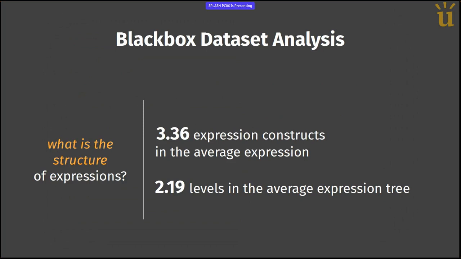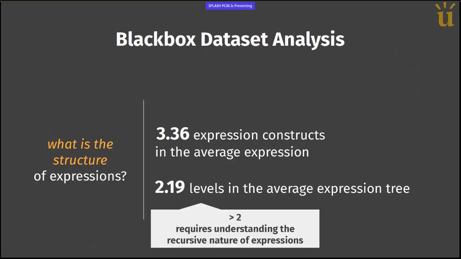Well, when the tree of an expression has more than two levels, that is basically telling us that to understand that piece of code, to understand that expression, students need to understand the recursive nature of expressions. You have a parent that is an expression, you have a child that is an expression, and that child, being an expression, can again be a parent of another expression, and so on.